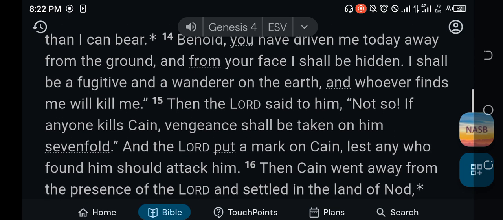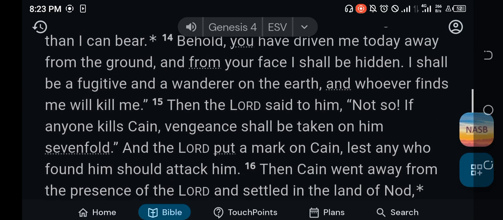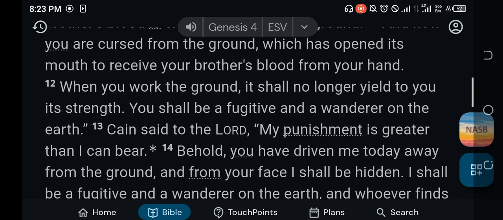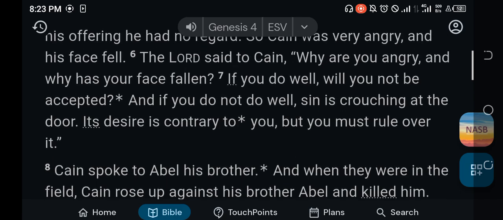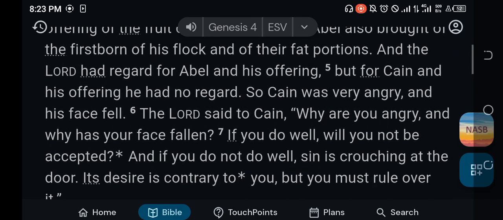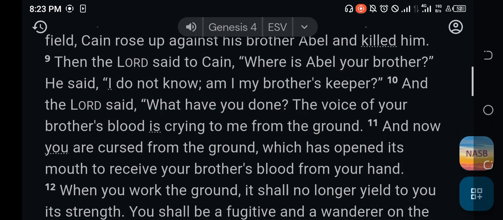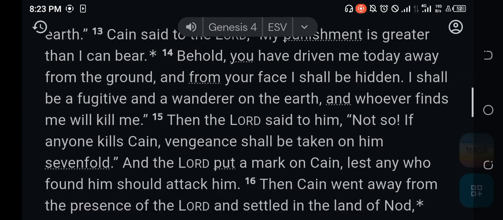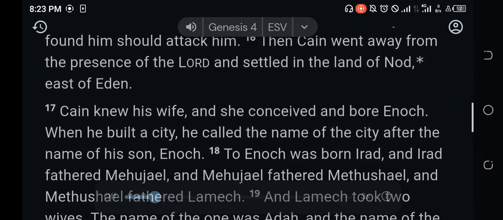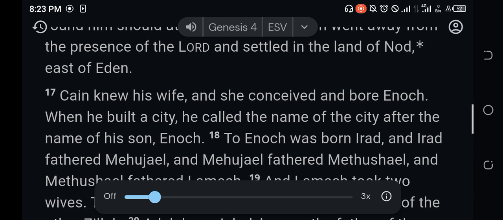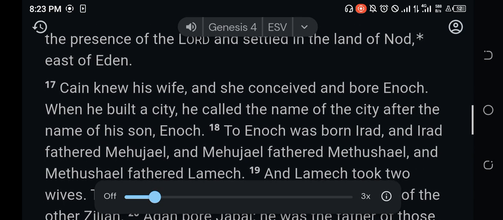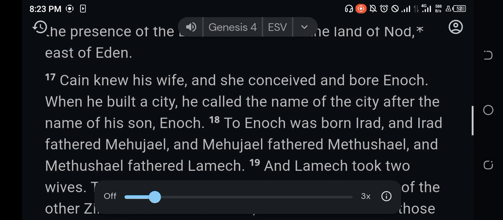So who else did Adam give birth to? Because in verse 17 we see that Cain knew his wife, and she conceived and bore Enoch.